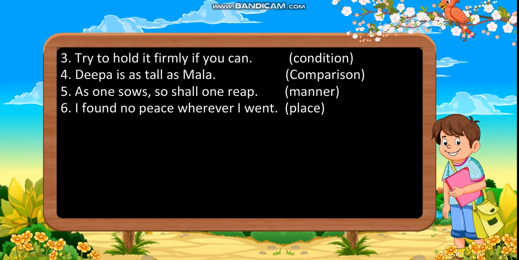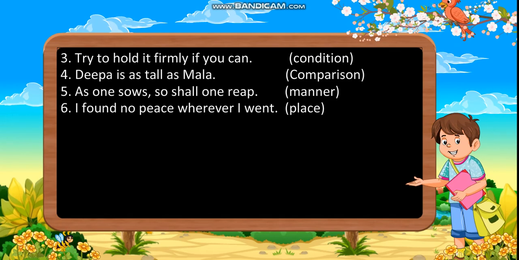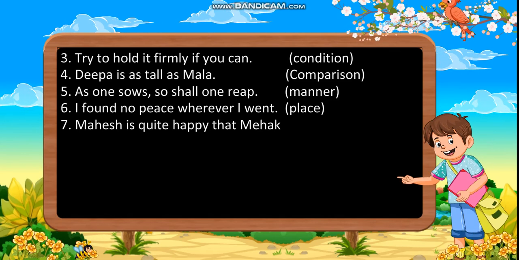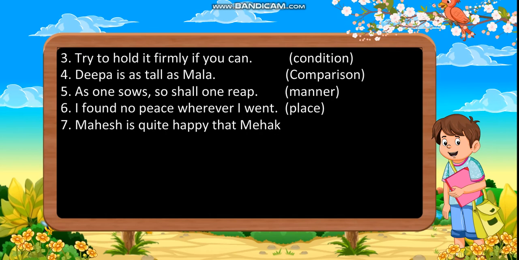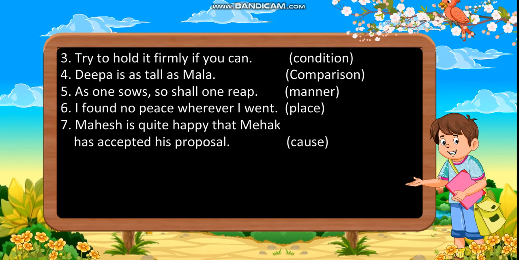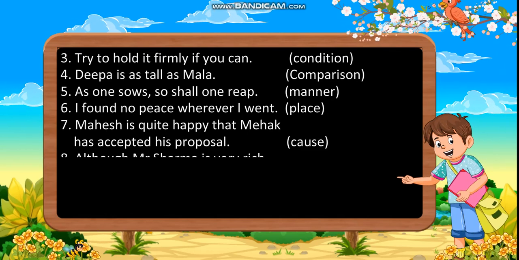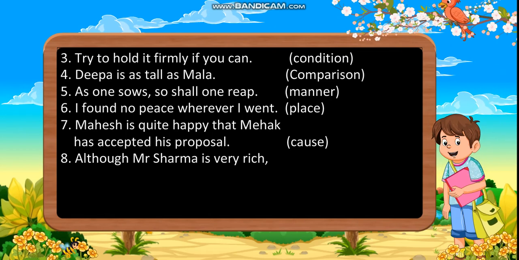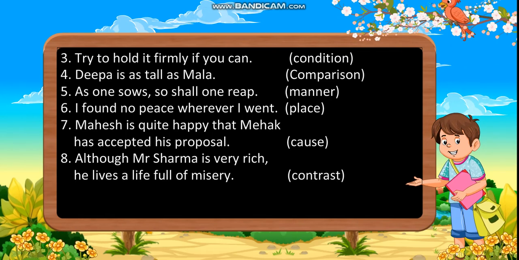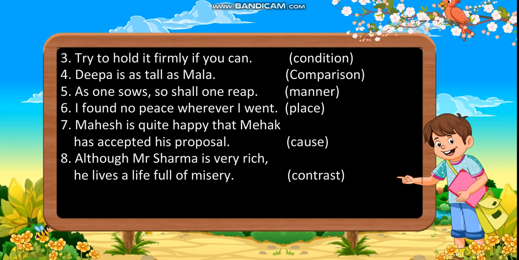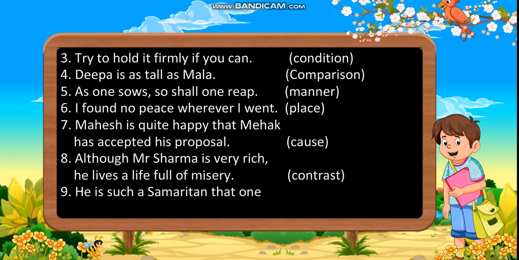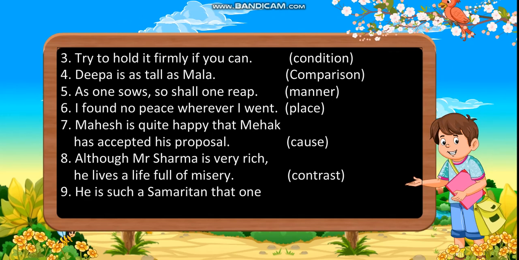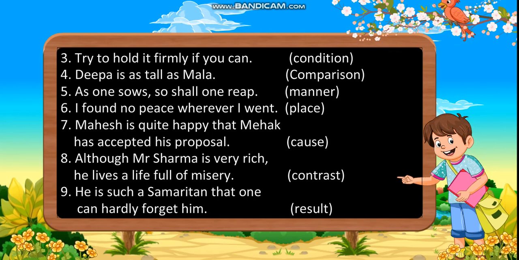Manner. Sixth, I found no peace wherever I went. Place. Seventh, Mahesh is quite happy that Mehak has accepted his proposal. Cause. Eighth, although Mr. Sharma is very rich, he lives a life full of misery. Contrast. Ninth, he is such a Samaritan that one can hardly forget him.